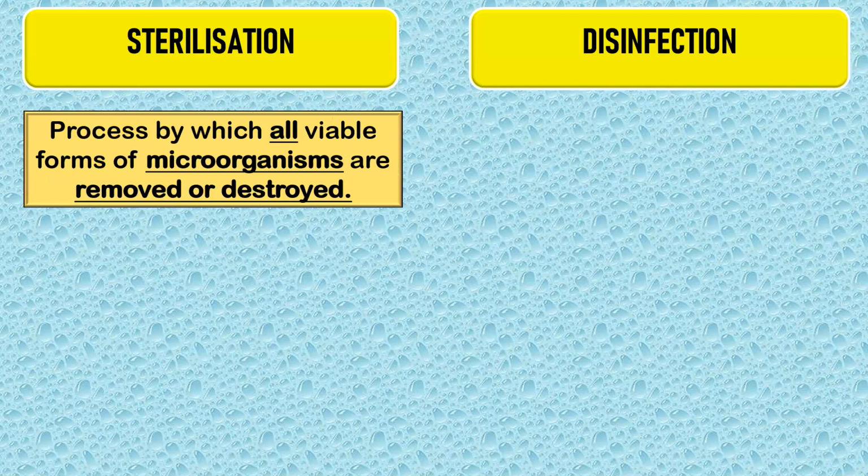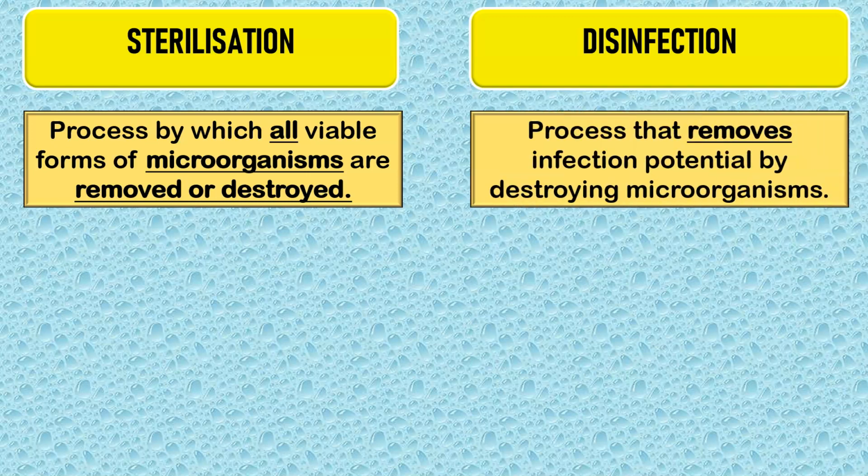The first difference is, sterilization is the process by which all the viable forms of microorganisms are removed or destroyed, whereas disinfection is a process that removes infection potential by destroying the microorganisms.